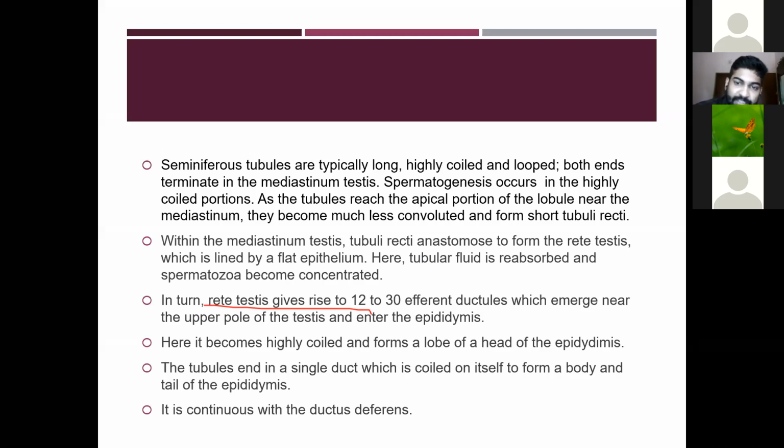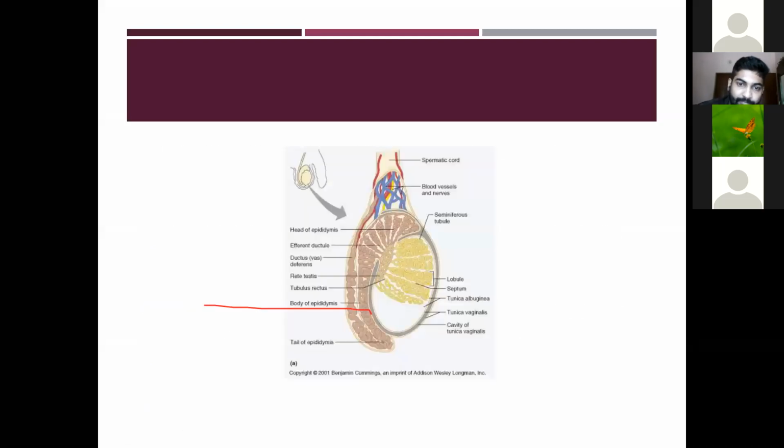Spermatogenesis occurs in the highly coiled portion. Here is the seminiferous tubule, and spermatogenesis occurs in these highly coiled portions.